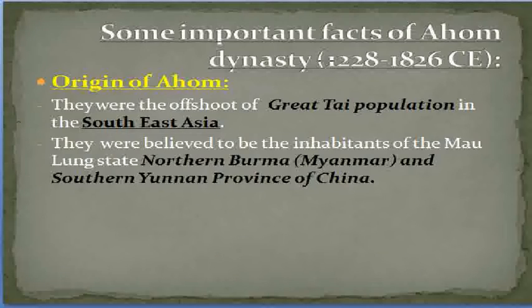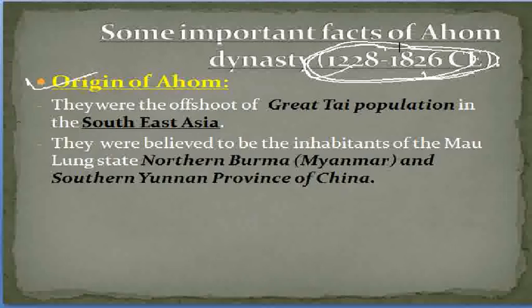So, first of all, let's discuss the origin of Ahom. Here I have mentioned the year, that is 1228 to 1826. This is the duration that Ahom ruled in Assam. Firstly, they were the offshoots of great Thai populations in Southeast Asia.